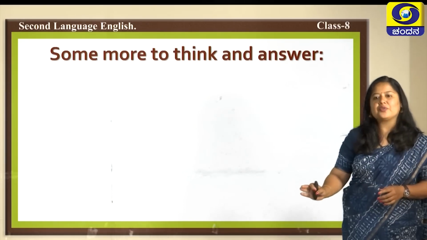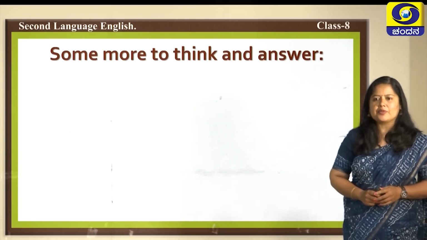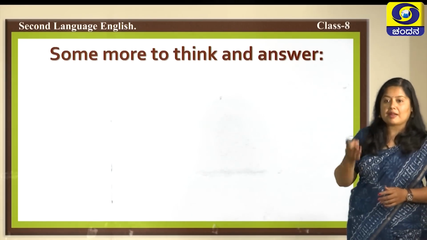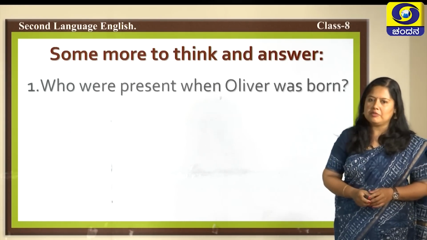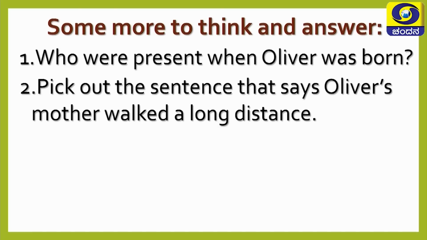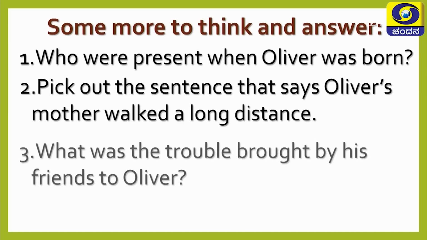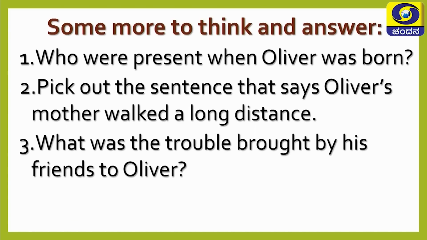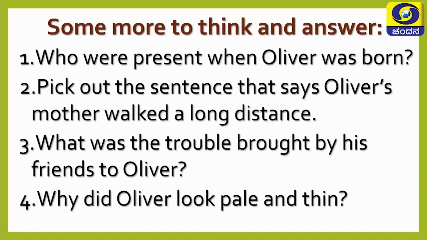As a last part of this class, kids, I have some questions for which you need to think, refer text and write your answers. Can you note down? Who were present when Oliver was born? Is the first question. Second one, pick out the sentence that says Oliver's mother walked a long distance. What was the trouble brought by his friends to Oliver? And last question is, why did Oliver look pale and thin? There is a reason why he was very pale and thin, unlike the boys of his age.